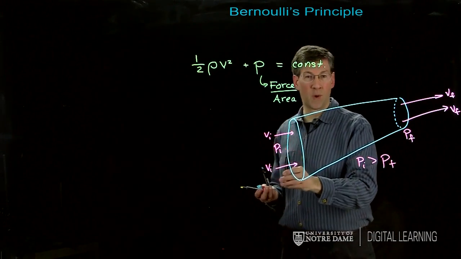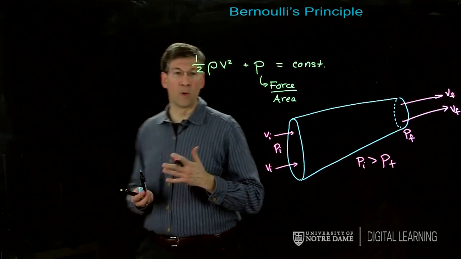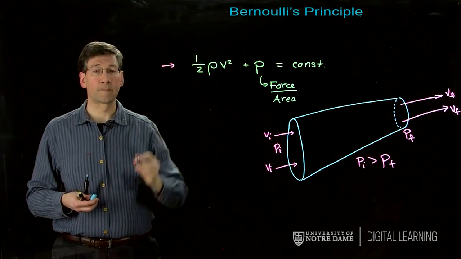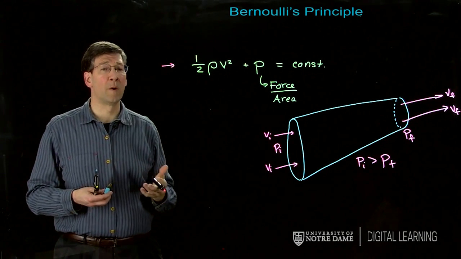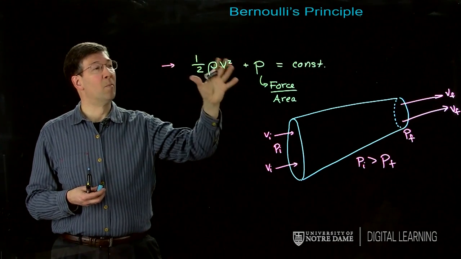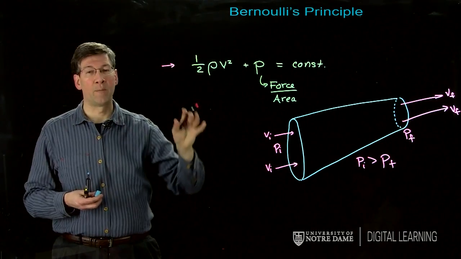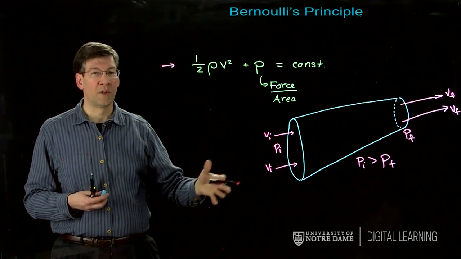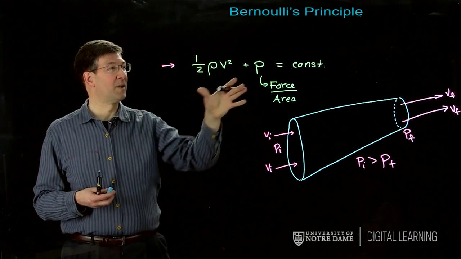Bigger pressure over here, smaller speed. And so this is Bernoulli's principle. This is part of Bernoulli's equation. And so the point here is just to introduce the fact that motion of a fluid around an object is related to the pressure. In this particular case, for steady incompressible flow, we have this exact relationship.